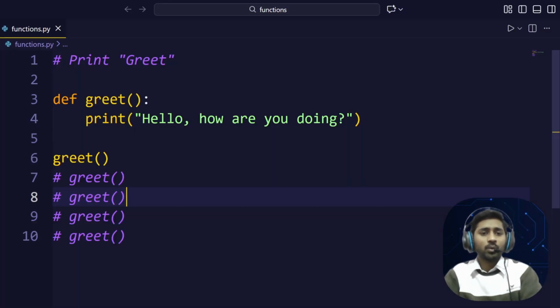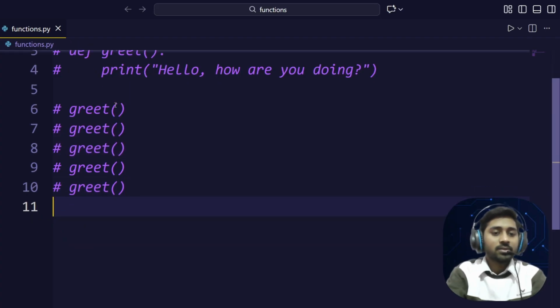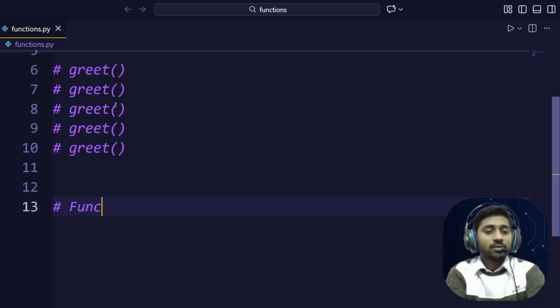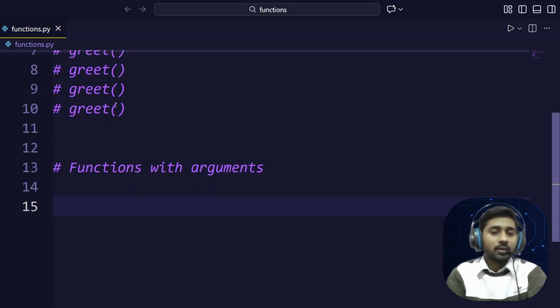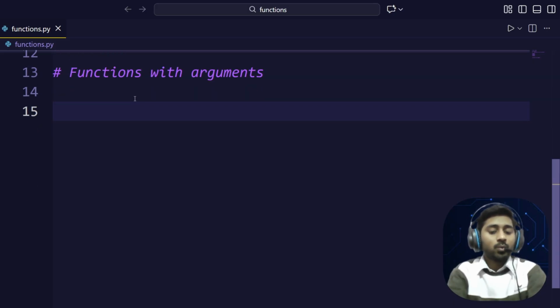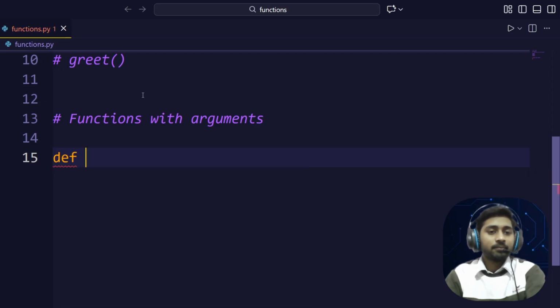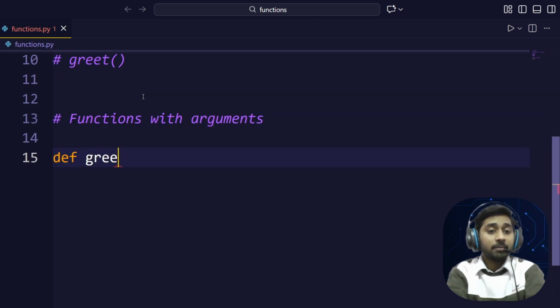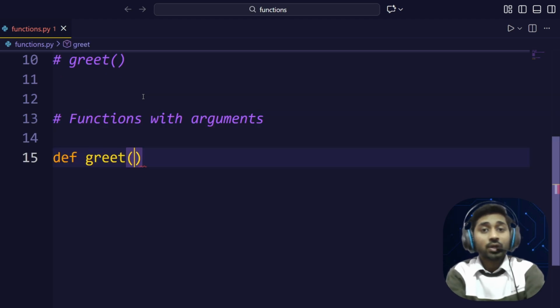Let's continue the same code. Let me just add a comment. This is your function with arguments. I am using def here because we always use def to define a function. Now put the name of the function, that is greet here.